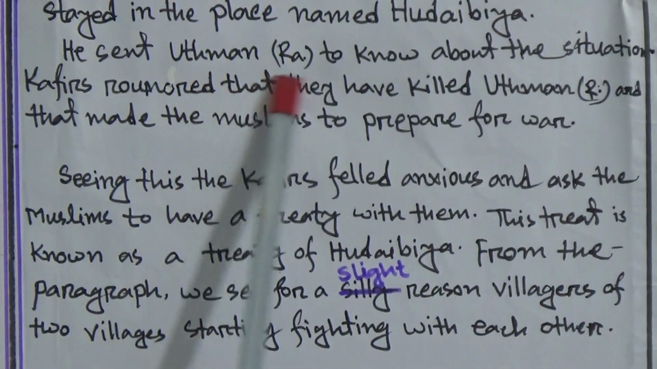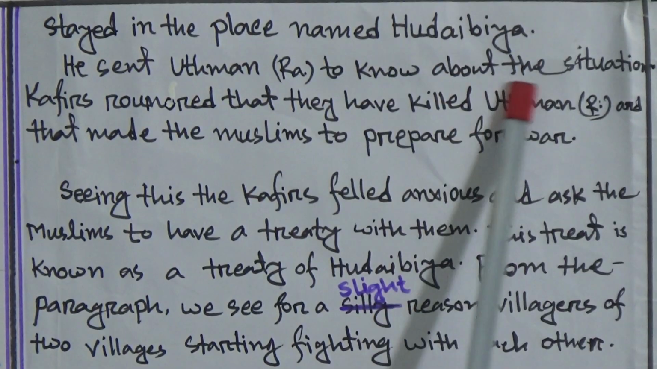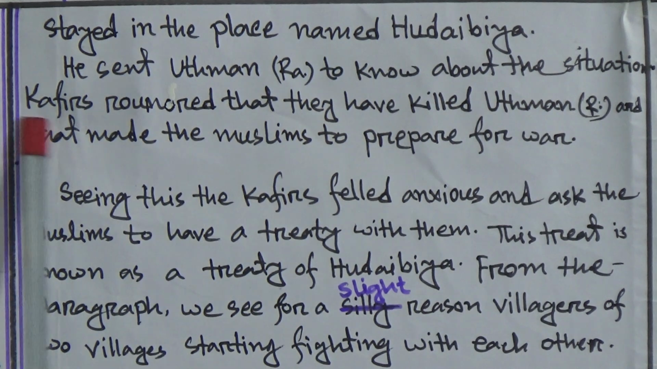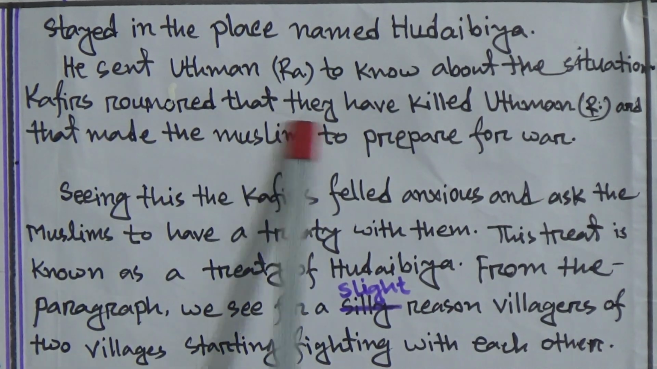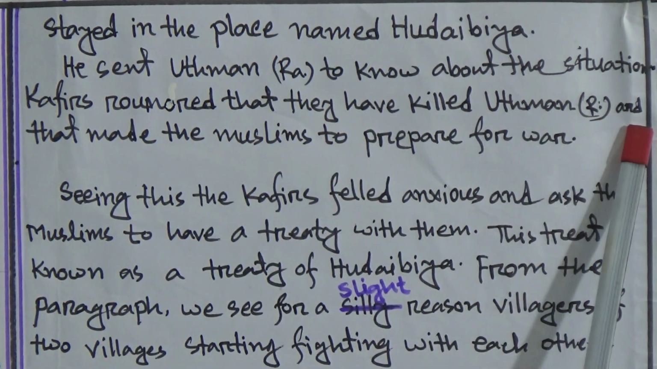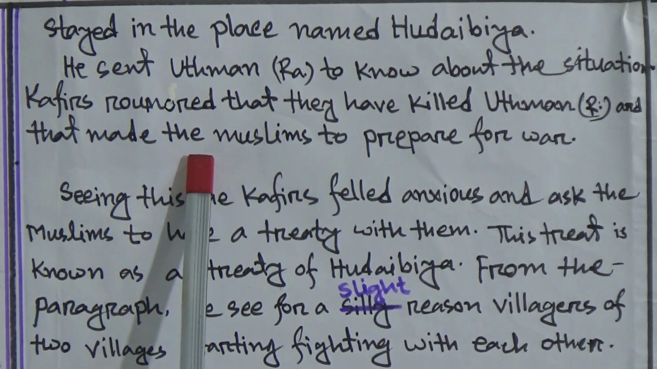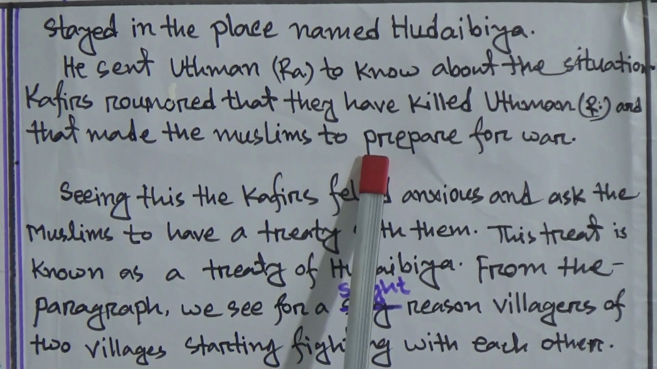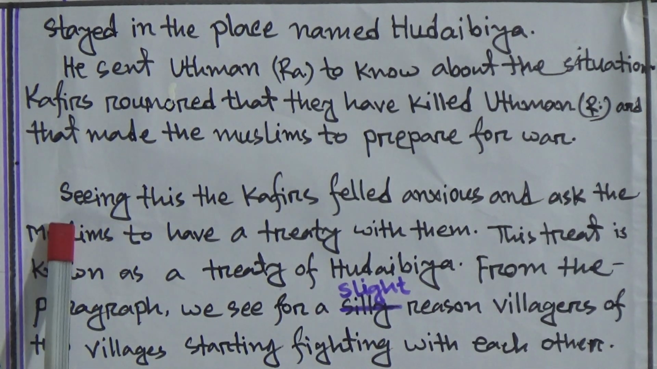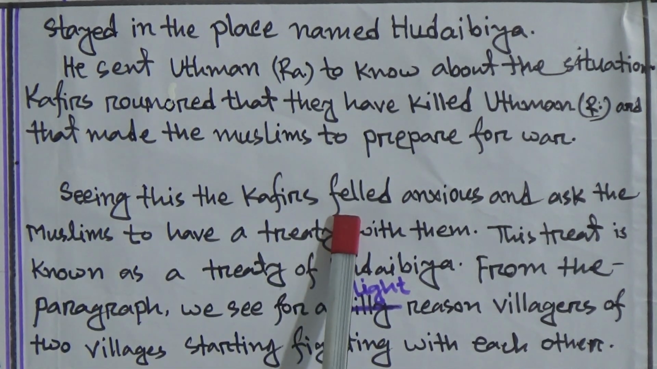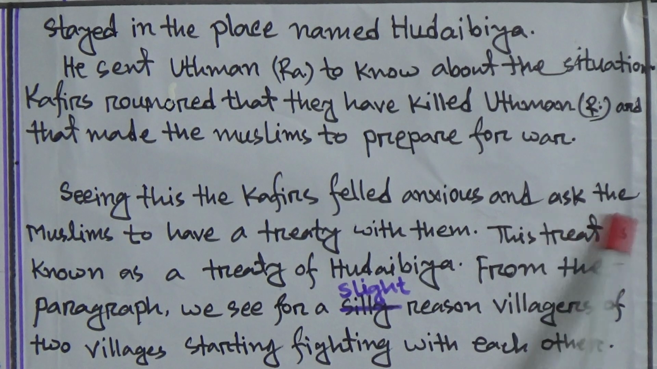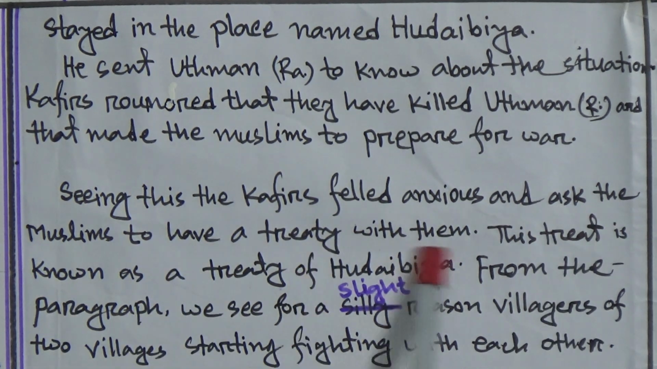He sent Usman radiallahu ta'ala anhu to know about the situation. Kafirs rumored that they have killed Usman radiallahu ta'ala anhu, and that made the Muslims prepare for war. Seeing this, the Kafirs felt anxious and asked the Muslims to have a treaty with them. This treaty is known as the Treaty of Hudaybiyah.